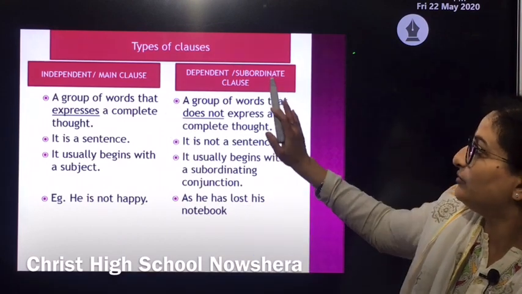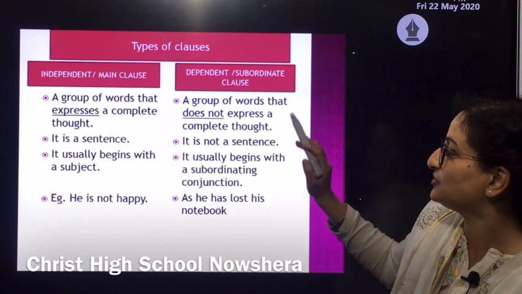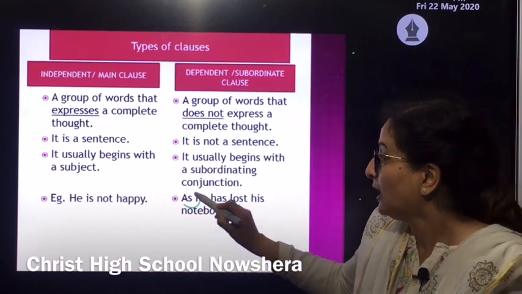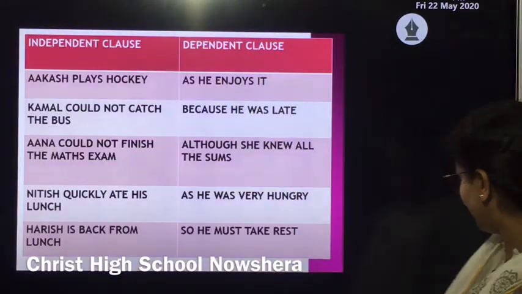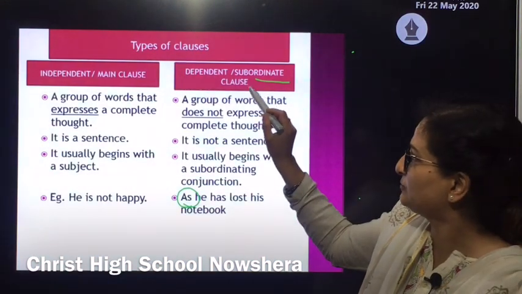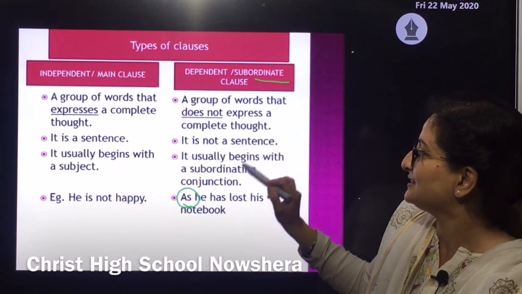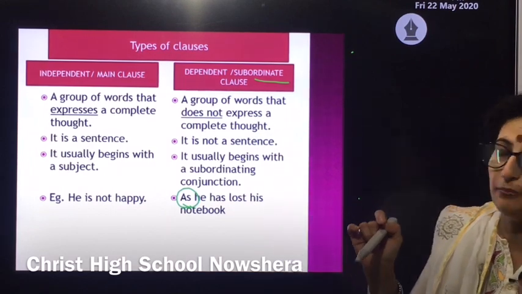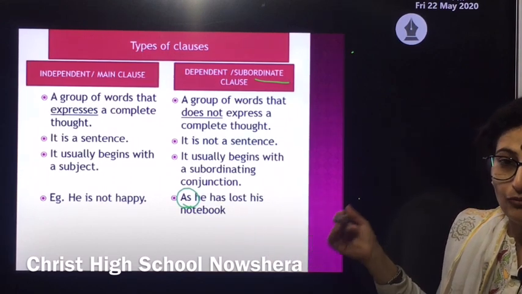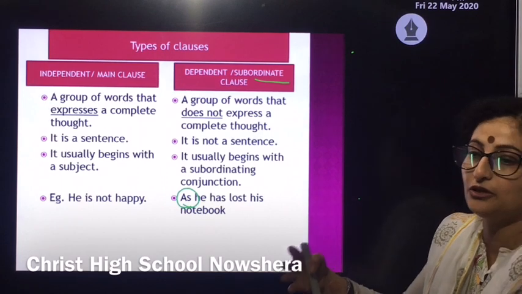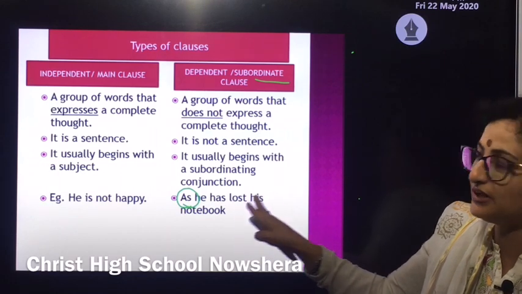And on the other hand, when we talk about a dependent or subordinate clause, in this case, a sentence generally begins with a subordinate conjunction. That is why they are known as subordinate clauses, because they do not make a complete sense. That means they leave a thought in our mind. Suppose I say, as he has lost his notebook. So we have a thought in mind that there should be something more to finish a sentence. We can't put a full stop after this.